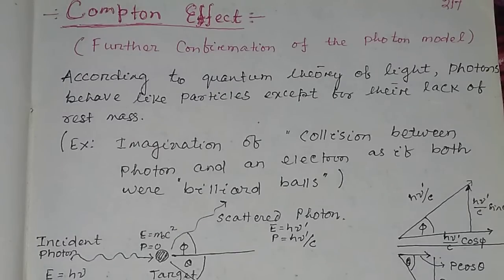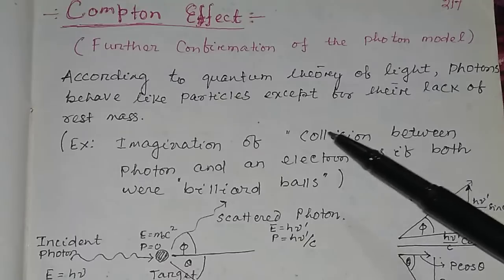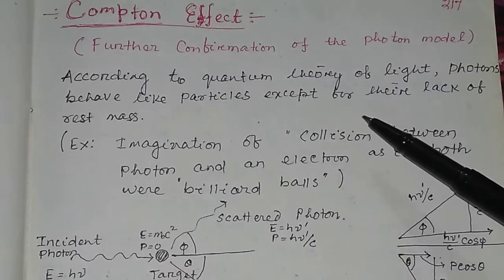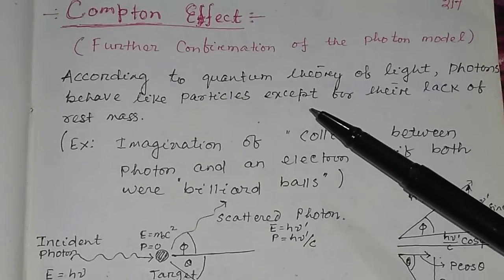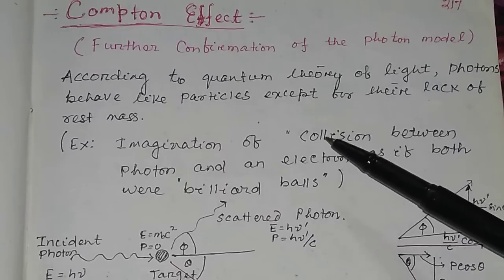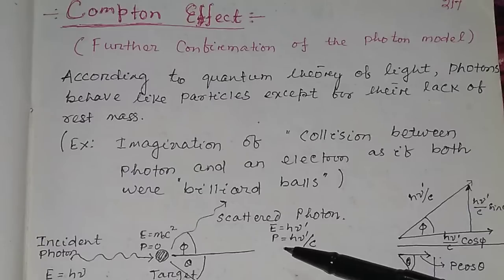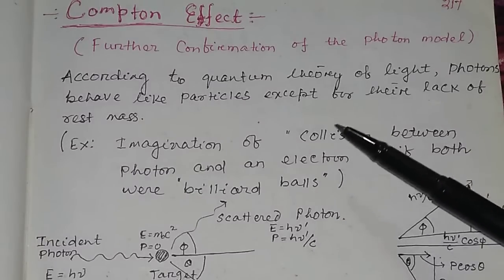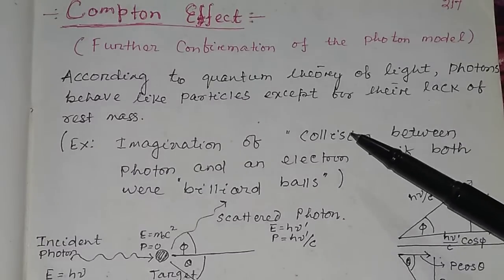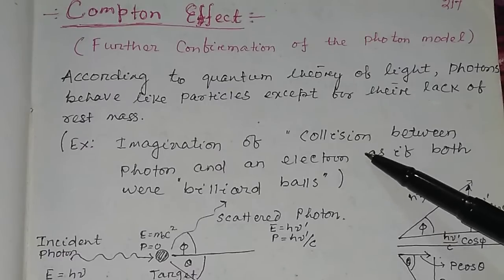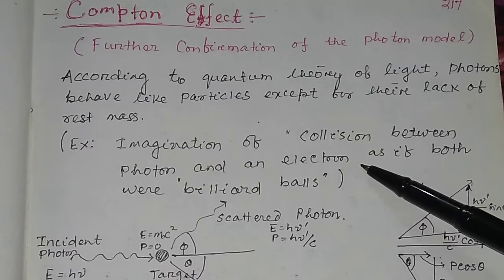According to the quantum theory of light, photons behave like particles except for the lack of rest mass. The rest mass of a photon is equal to 0, but the photon also behaves like a particle. We can prove how the photon behaves like a particle, but it has dual characteristics. It can behave as a particle as well as a wave.